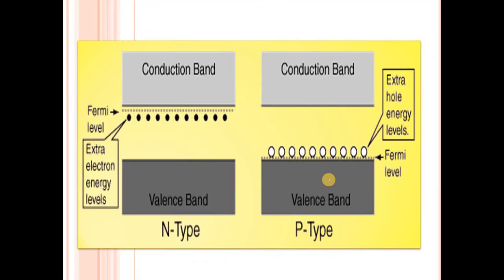So in this diagram, in the case of n-type semiconductor, with the extra electron, the donor band is formed just below the conduction band, and the electron acceptor band is formed just above the valence band in the case of p-type. So this is the main difference between n-type and p-type semiconductivity.